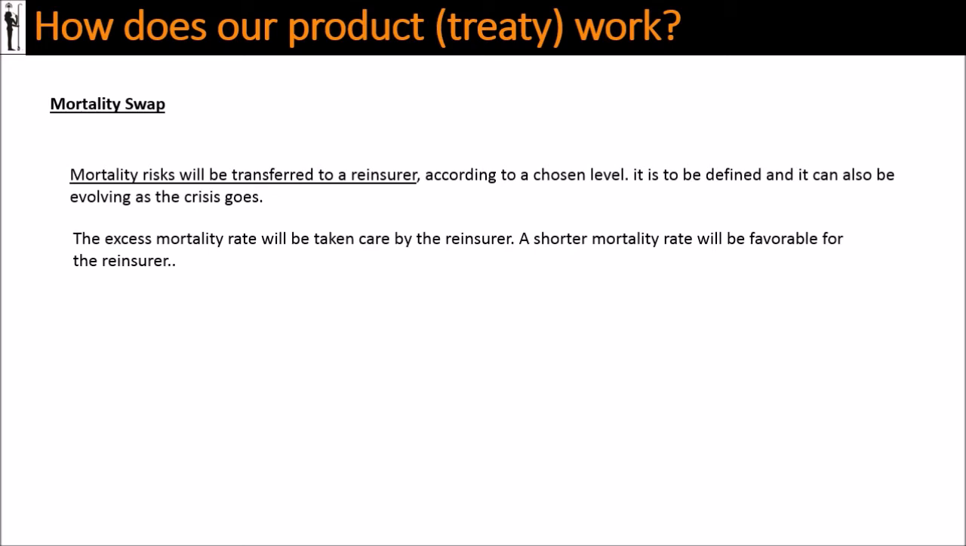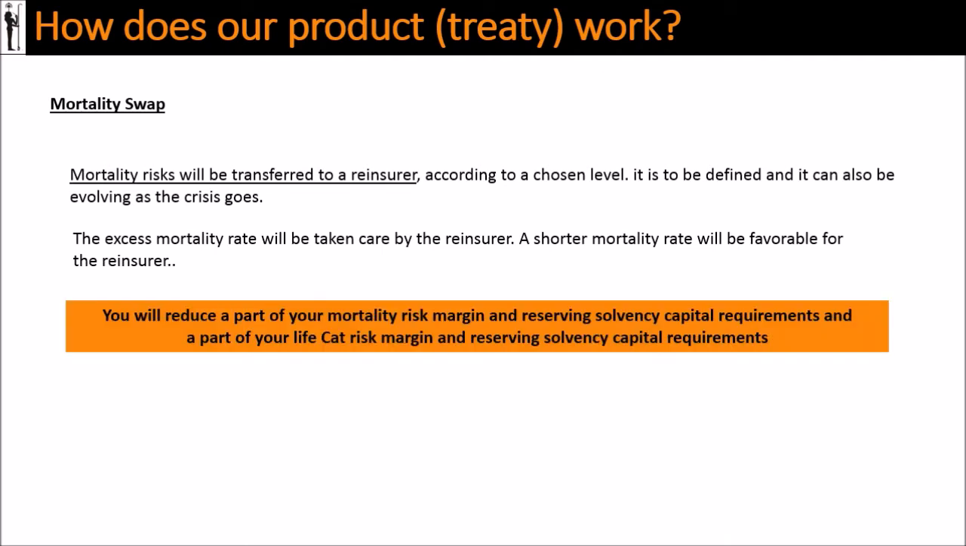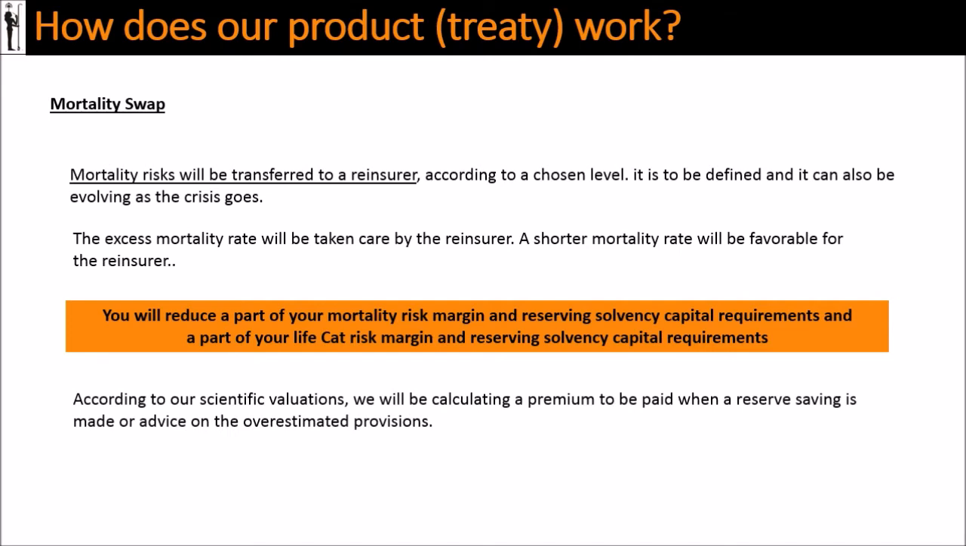You will reduce a part of your mortality risk margin and reserving solvency capital requirements, and you will also reduce a part of your life cat risk margin and reserving solvency capital requirements. According to our scientific valuations, we will be calculating a premium to be paid when a reserve saving is made or advised on the overestimated provisions.